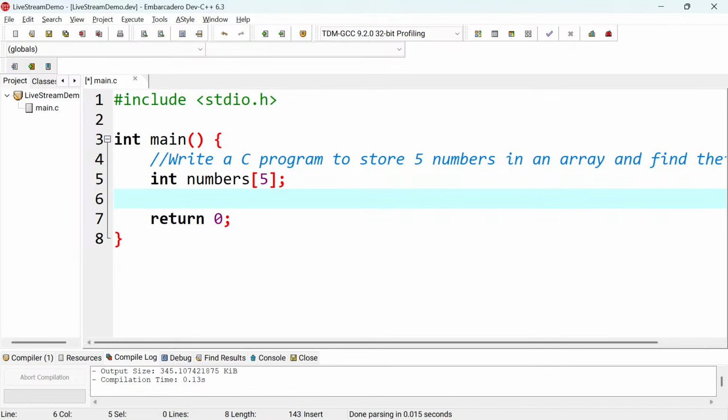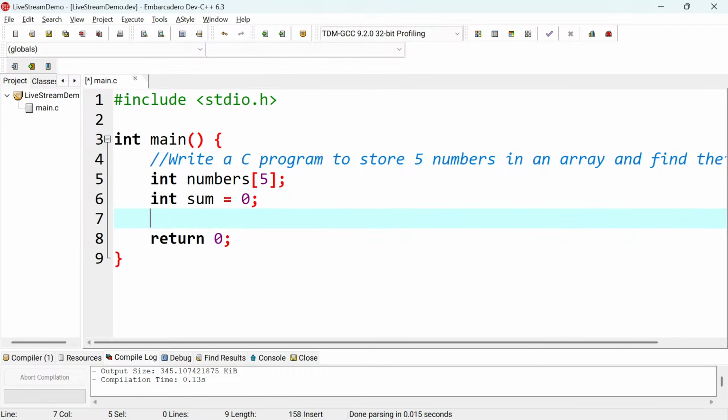Then for this one, I also need to find the sum of those numbers, which means I need to also have a variable there called sum, and I'm going to initialize it maybe to 0, just like that, right? So when I find the total sum, I'm going to store it in this variable called sum. And then what's the next thing for this?